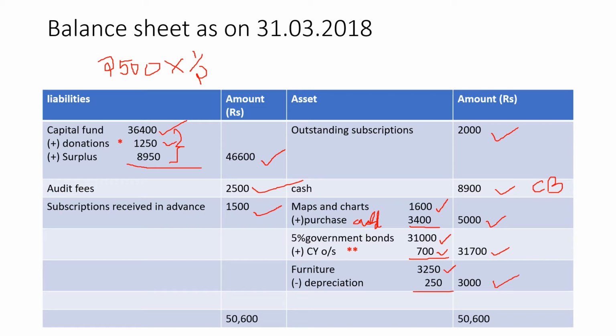So we have recorded the liability side, the asset side is also recorded. Now make the total and check whether it tallies. So does it tally? Yes. Alright, so your first problem is completed. Hope it is understood.